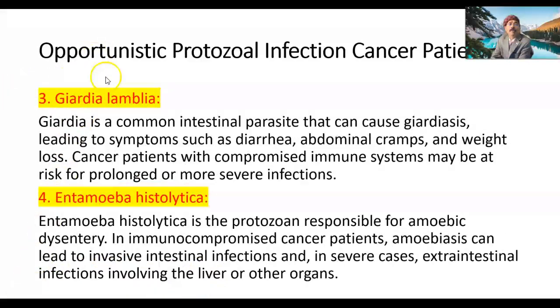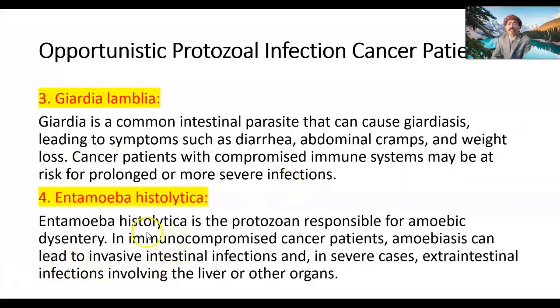Giardia lamblia. Giardia is a common intestinal parasite that can cause giardiasis, leading to symptoms such as diarrhea, abdominal cramps, and weight loss. Cancer patients with a compromised immune system may be at risk for prolonged or more severe infections.